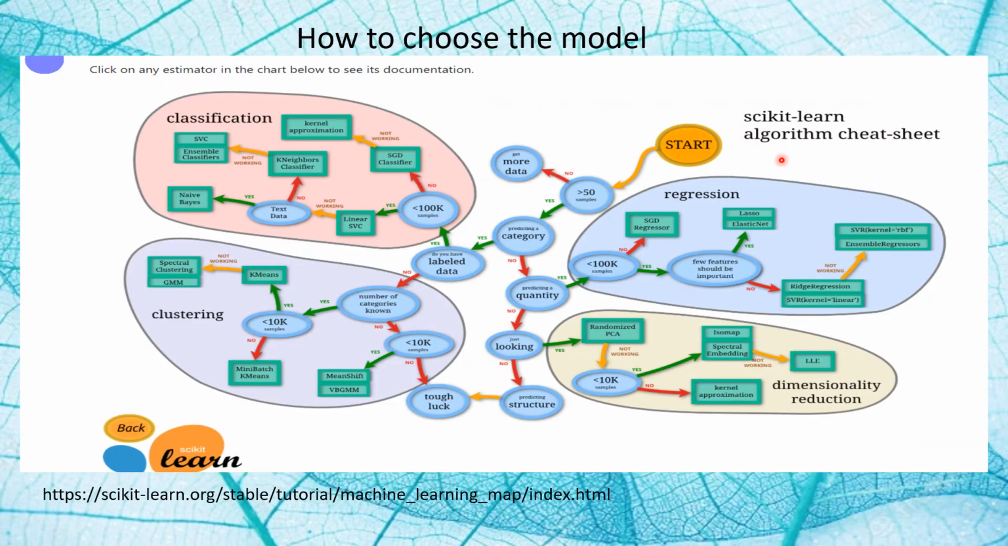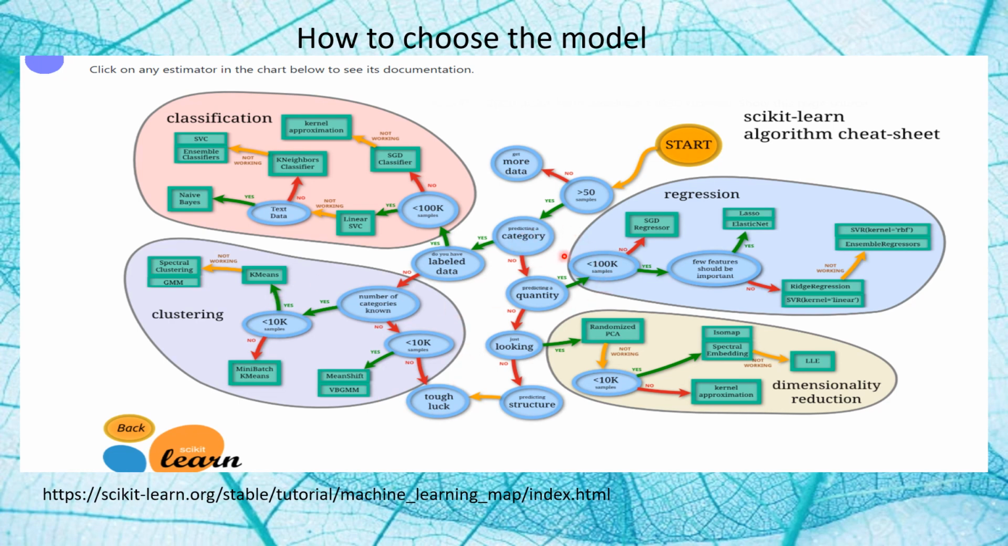Here is a scikit-learn algorithm cheat sheet which helps you in choosing the model. If you have less than 50 samples, then go and get more data. And if you are predicting a category and have labeled data with less than 100k samples, then go for the classification model. And if you have labeled data and more than 100k samples, then go for the clustering model.